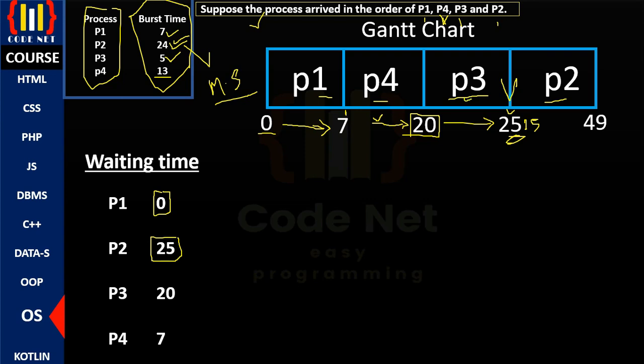Why was process 3 waiting for all these milliseconds? Well, it's because there were two preceding processes that arrived first. First come, first serve, and the CPU was active for 20 milliseconds. Hence the waiting time for process 3 is 20 milliseconds. And from there we can tell also the waiting time for process 4 is simply 7 milliseconds because by then the CPU was working on process 1. So these are the waiting times for the respective processes.